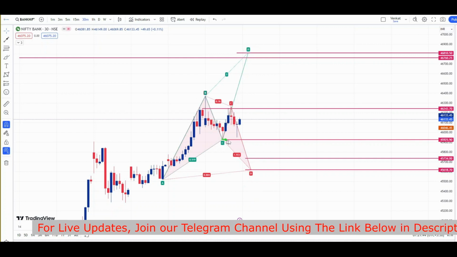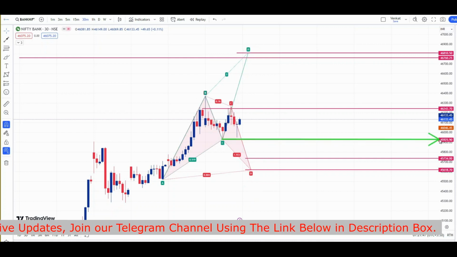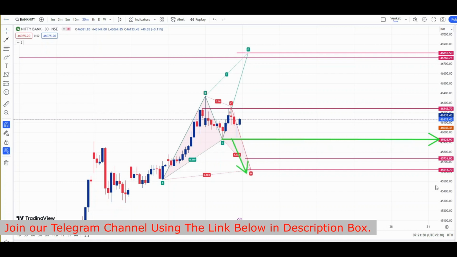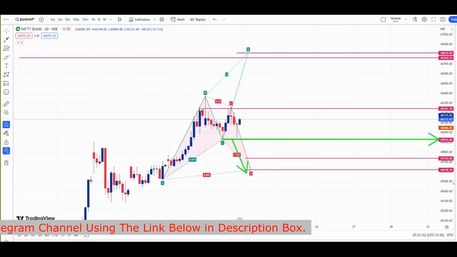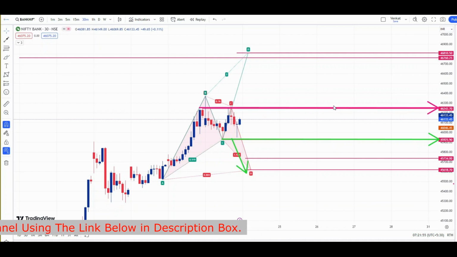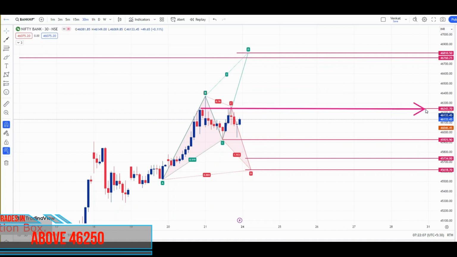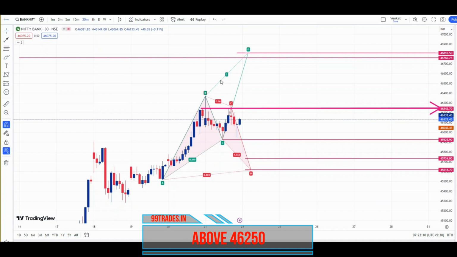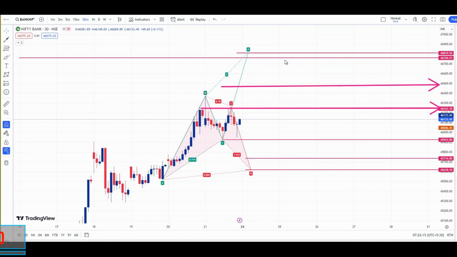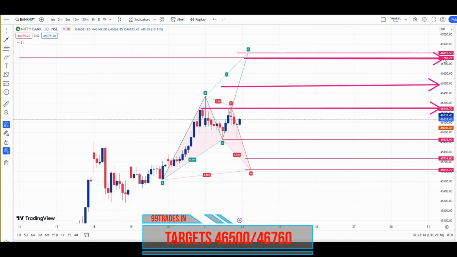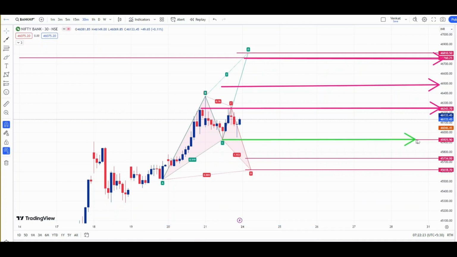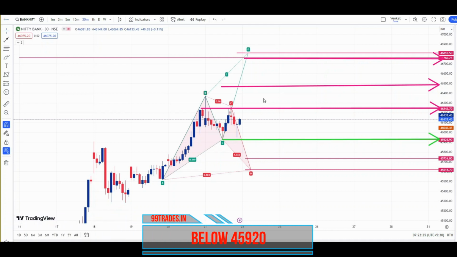Below this level, which is 45,925, we will short Bank Nifty, and above 46,250 we will go long on Bank Nifty. So what are the important levels for the next trading session, that is Monday's trading session, and next week? Above 46,250, our first target will be 46,500, and the second target will be 46,760 on the upside.